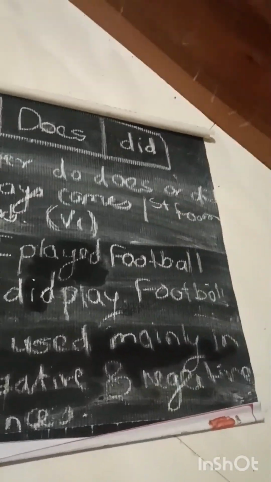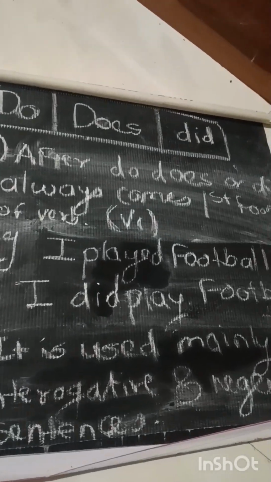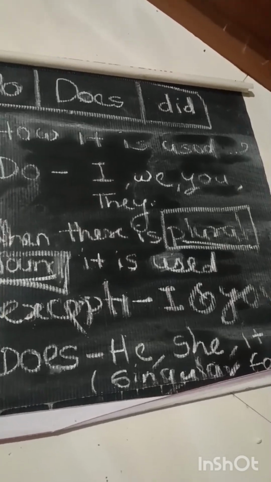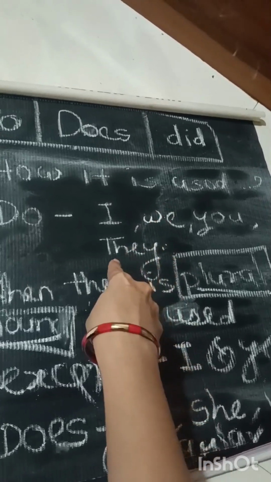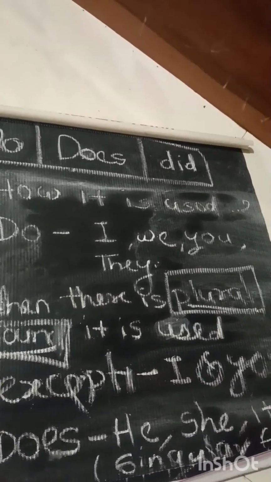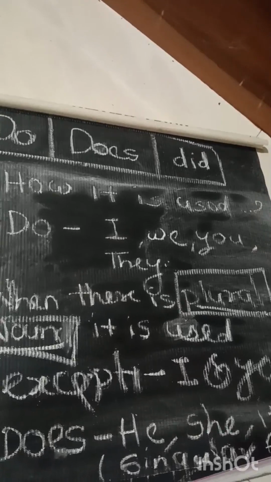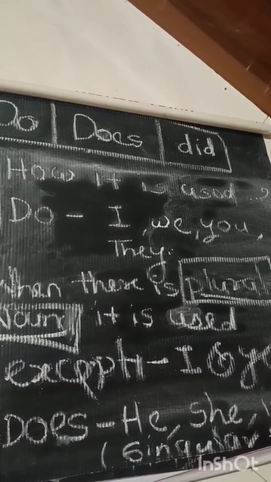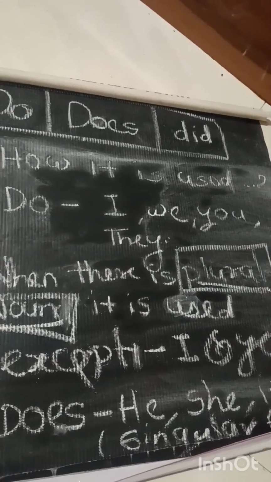Second point is it is used mainly in interrogative, that is question type sentences, and negative sentences. We will go further. So next we will see how it is used. Here do is used for the plural nouns only, that is we, they, but I and you are the exceptions. I play, we play, so we play becomes we do play. You play becomes you do play. They play becomes they do play.